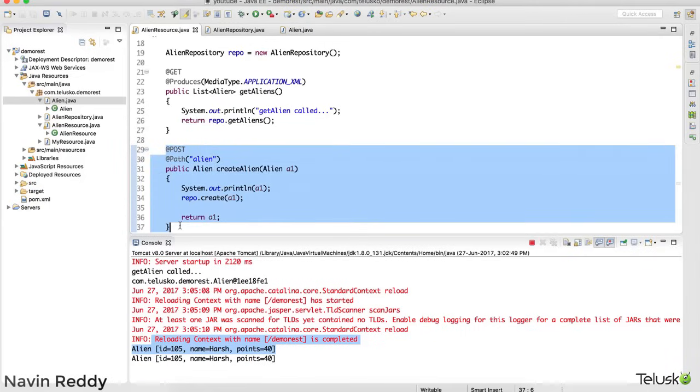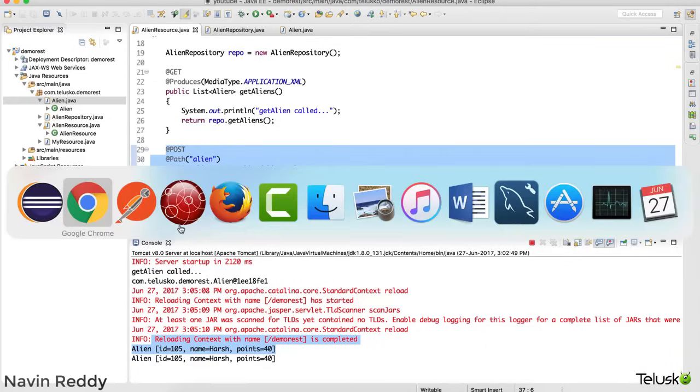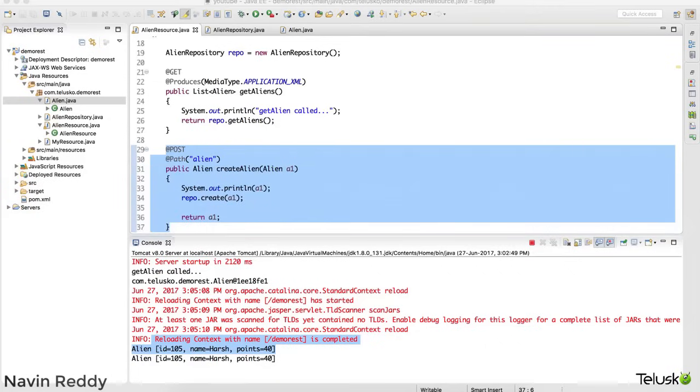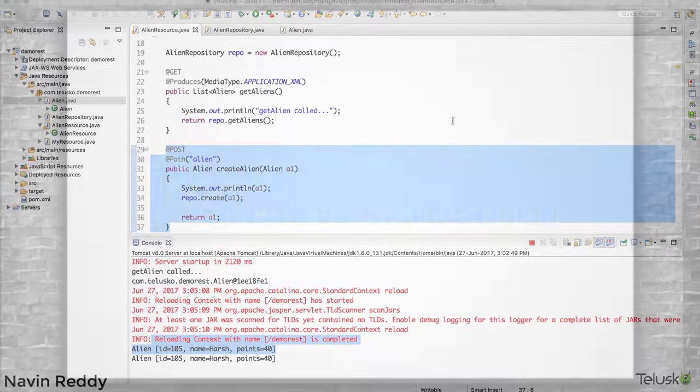But maybe you want to do something else now. Maybe you want to send a PUT request, to update data, or delete data. Again, we'll see everything in the subsequent tutorials.